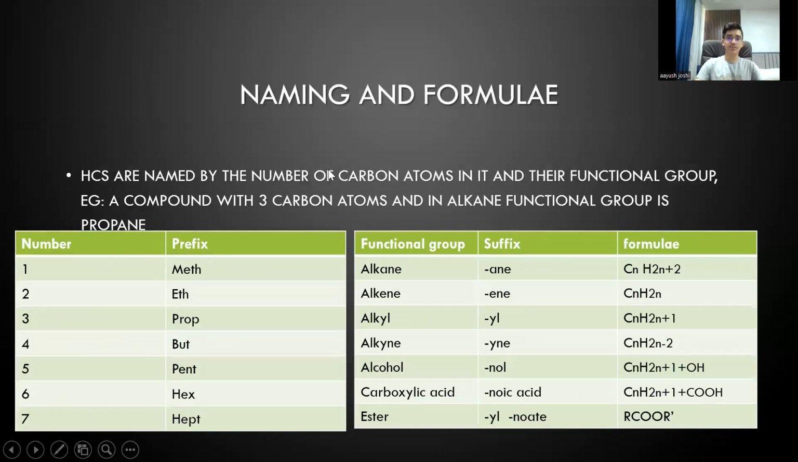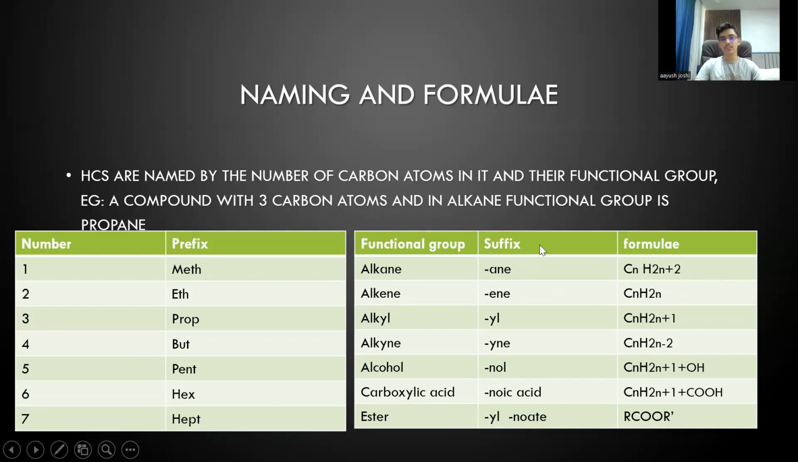So, naming and formula. All of these alkanes, alkenes, alkyls, alkynes, alcohols and carboxylic acids have their own functional groups and their own homologous series. The functional group entails that there is one specific characteristic of this kind of compound. For alkanes, it is that they have only single bonds and their formula is CnH2n+2.